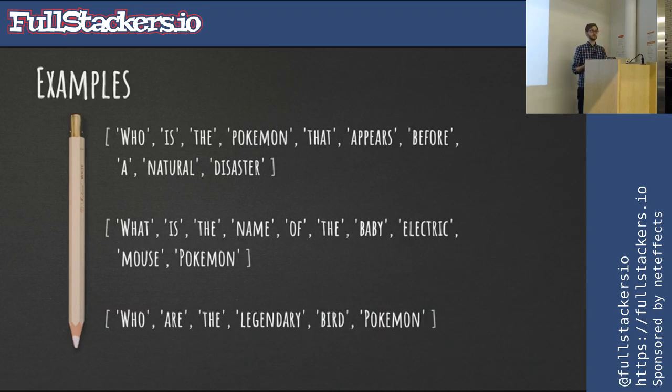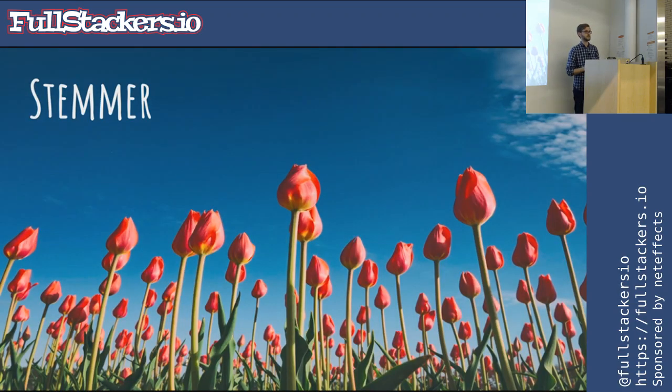So we should reduce those variations. The warning there, though, is the more variations you reduce out of the text you're processing, the less accurate your solution will become, and the less correct it'll become at the end. But sometimes that's okay. In this case, we're just trying to shrink it down so we can give them a Pokemon. The word appear doesn't really give us any meaning to Pokemon, so we're just trying to shrink it down so we can process it. To do that, we are going to use something called a stemmer. A stemmer is also an algorithm that allows you to take words and bring them to their closer root word called a lemma.